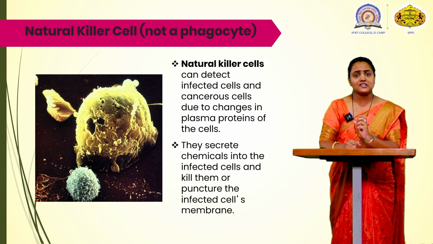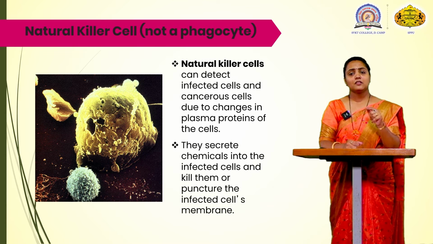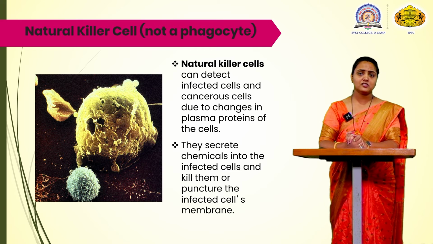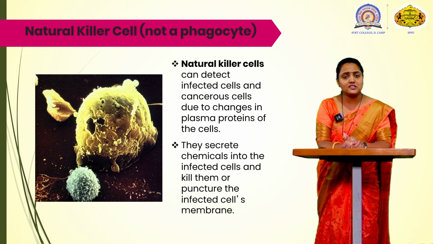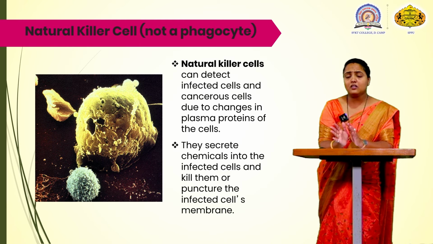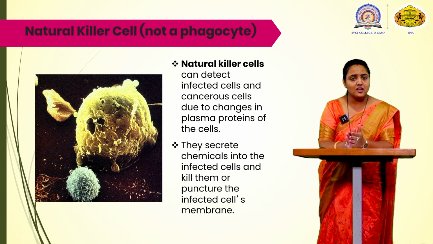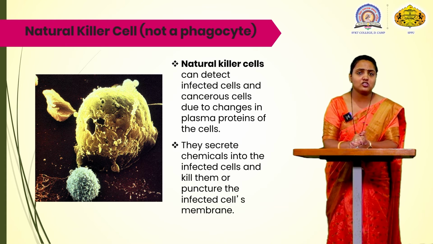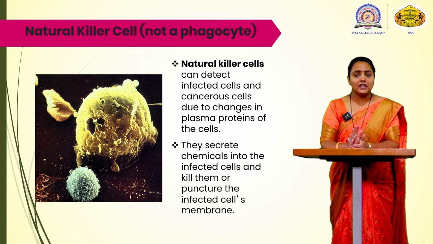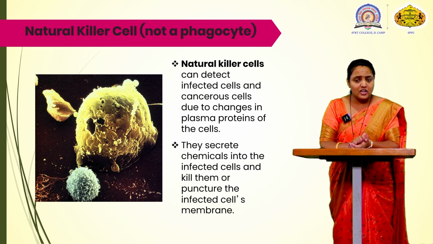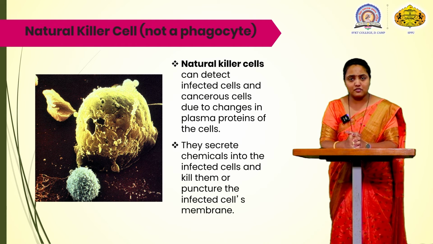When a cell in the body is infected, or altered due to mutations or other chemical agents, there is a cell present in our body, the natural killer cell, which can detect it and throw it out of the body. So the natural killer cell is not a phagocytic cell, but it is involved in the detection of infected cells in the body. Natural killer cells not only detect the infected cell but also the cancerous cell due to changes in the plasma protein of the cell.